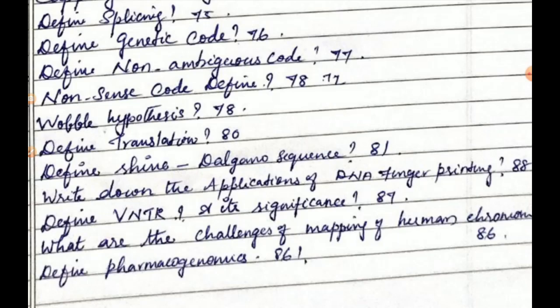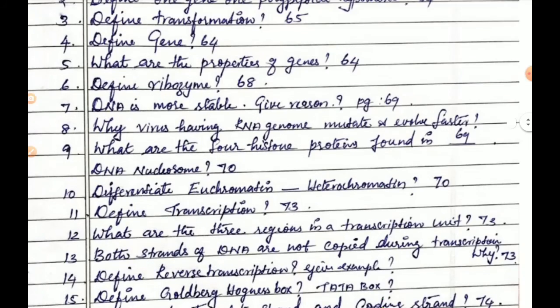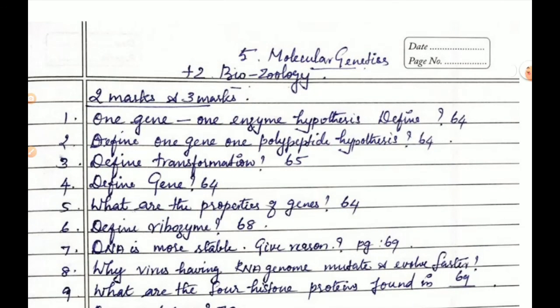Close the bracket. Students, today we went through molecular genetics 2 mark and 3 mark questions in molecular genetics of zoology. Students, these questions are very, very important. Please study these questions and write them down 2-3 times. Then only you will get good practice. For exam purposes, it will come like a flow if you are thorough with the subject. So please study this and get ready for the examination. Thank you. God bless you.